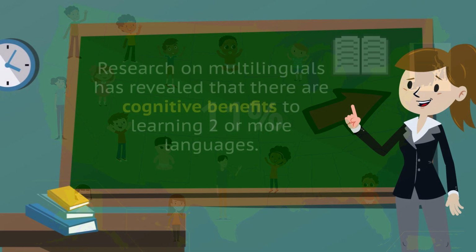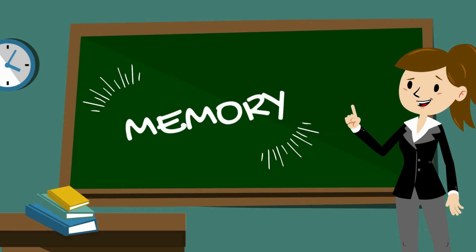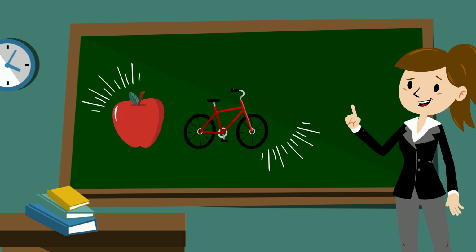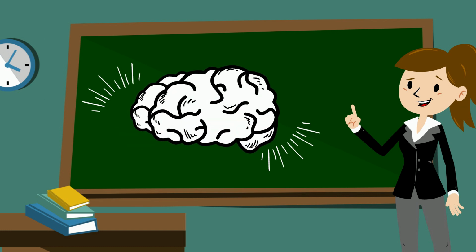Research on multilinguals has revealed that there are cognitive benefits to learning 2 or more languages. Because multilingualism requires a learner to manage 2 or more languages simultaneously, some research has suggested that multilinguals may demonstrate strength in attention, memory, and problem-solving skills. Just like healthy eating and consistent exercise, multilingualism is good for the brain. Other research has shown that speaking more than one language provides a protective factor later in life to stave off neurodegenerative diseases like Alzheimer's.